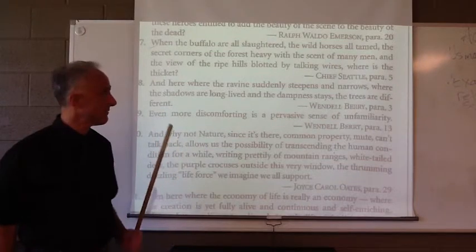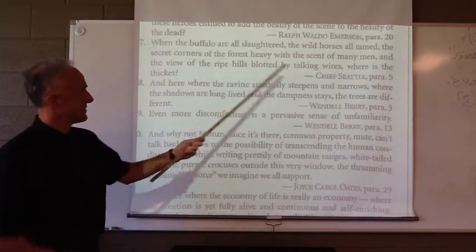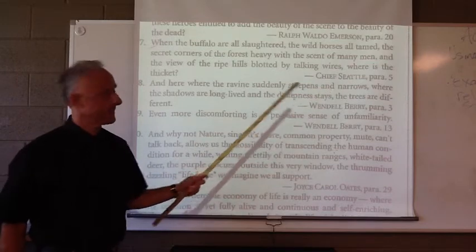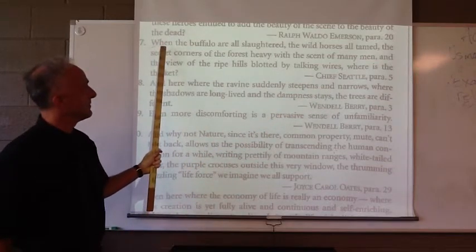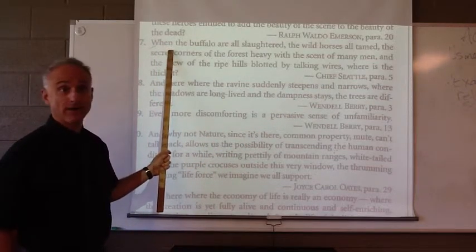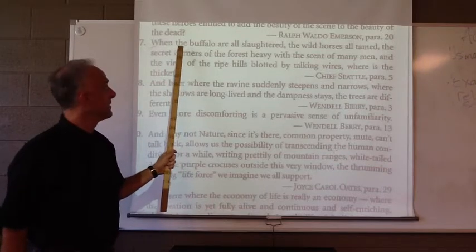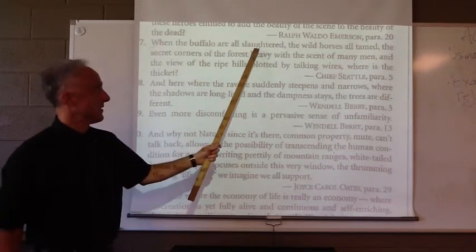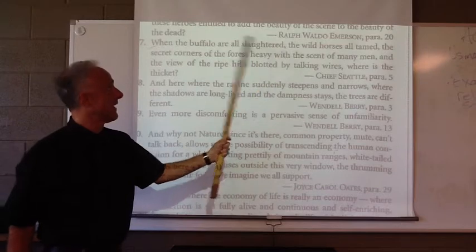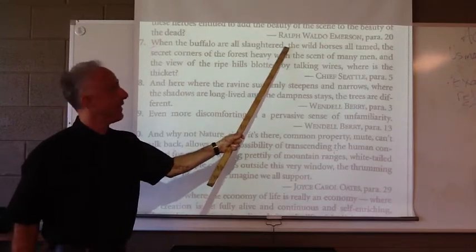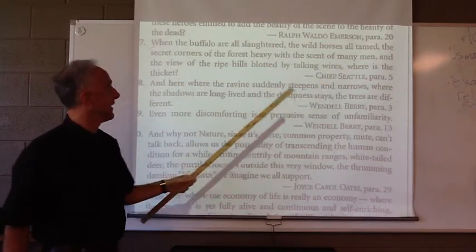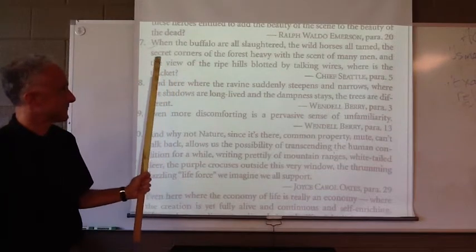Very atypical, right? Especially after such a long lead up. Then what do I have leading up? I have parallelism, and that's what you're going to study this week. When the buffalo are all slaughtered. And understood here is when. When the wild horses all tamed. All right?